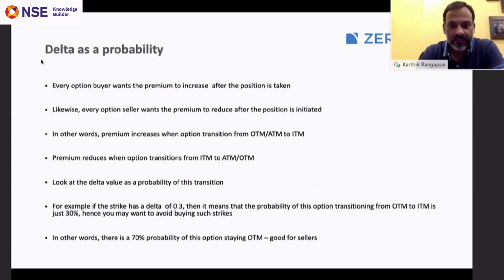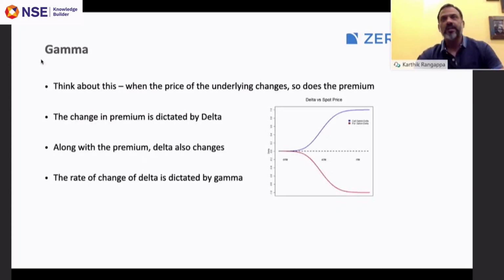Now let's talk about the second Greek, which is the gamma. We said that as and when the underlying changes, the premium changes, and the change in premium is dictated by the delta of that option. Now the thing is, along with the premium, delta also changes.